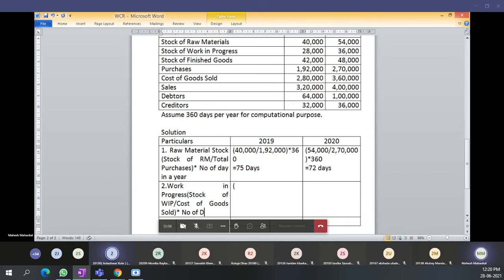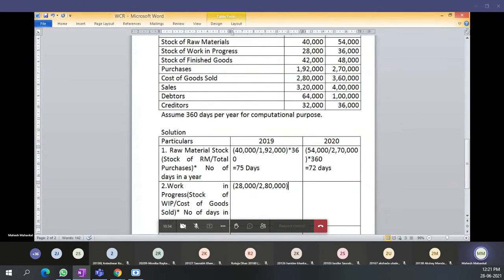Please mute yourself, students. Then multiply by the number of days in a year. Do this calculation. How much comes for work in progress stock in 2019? 28,000, then cost of goods sold, 2,80,000.